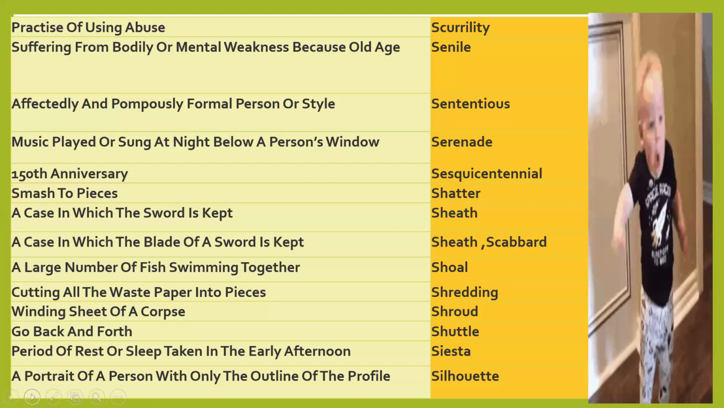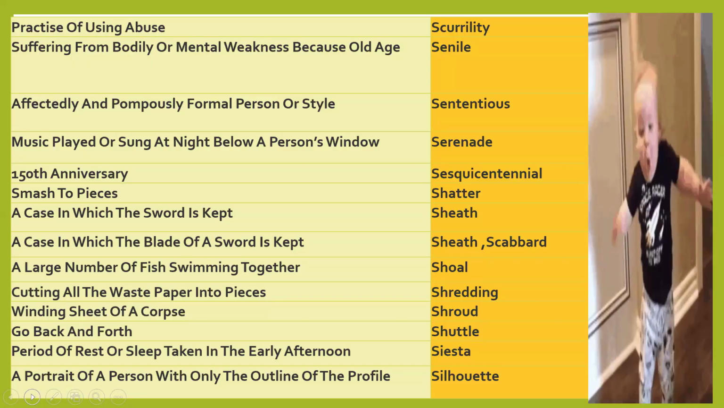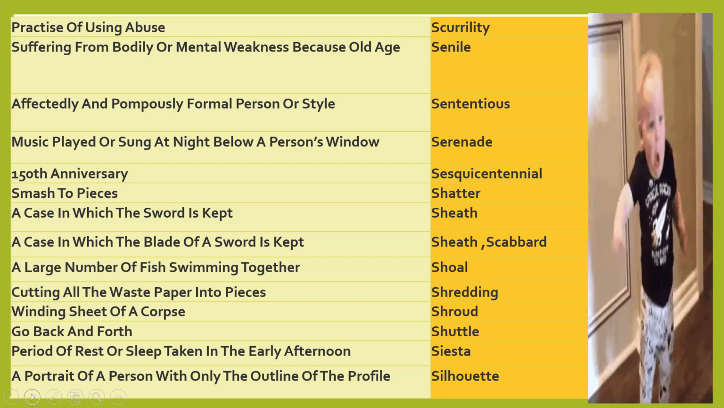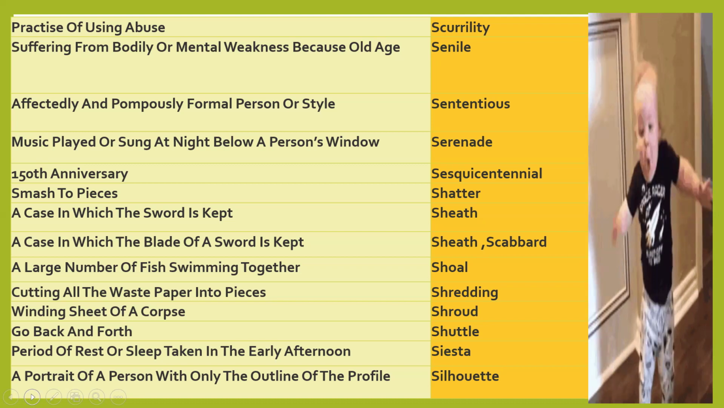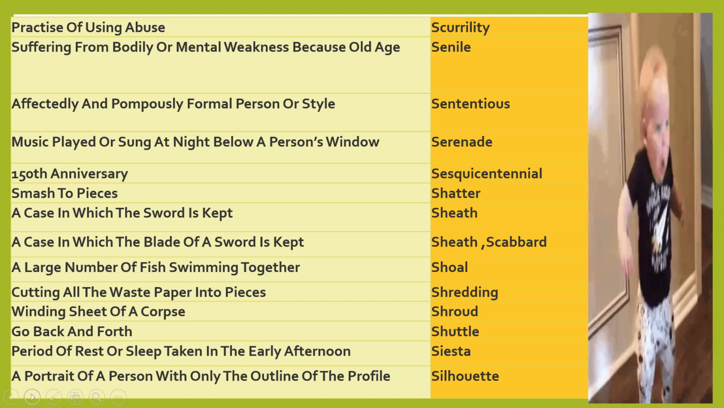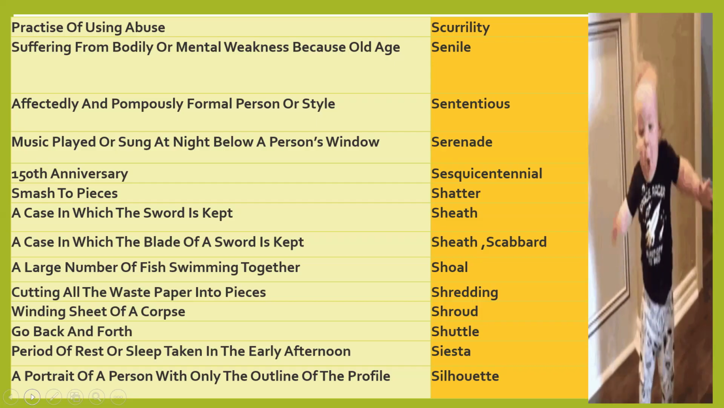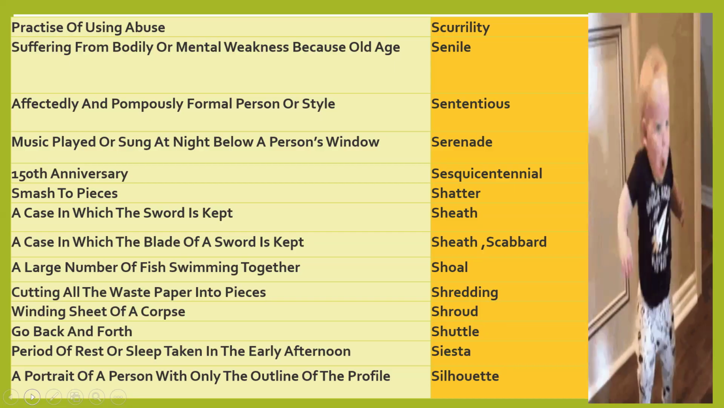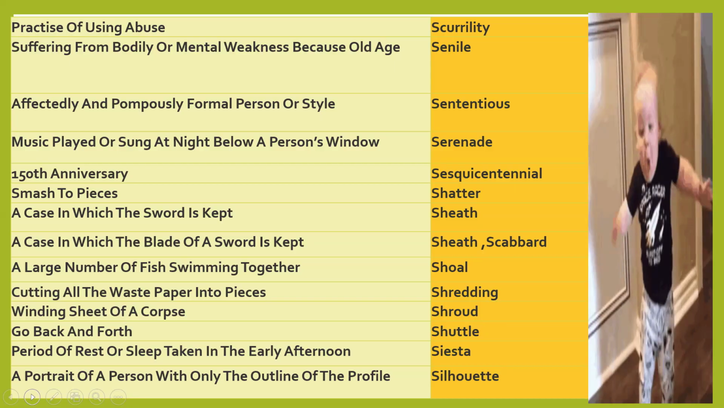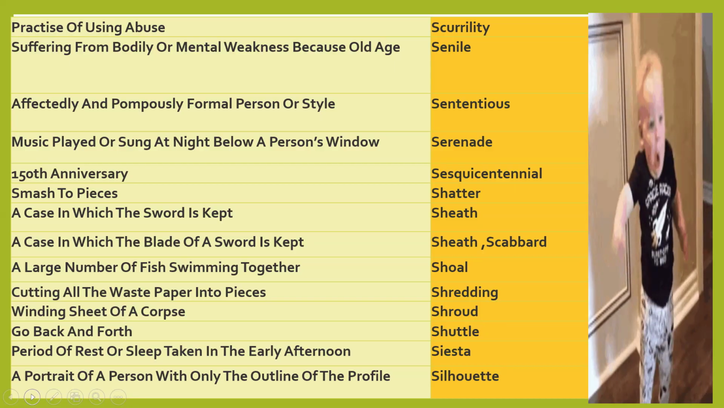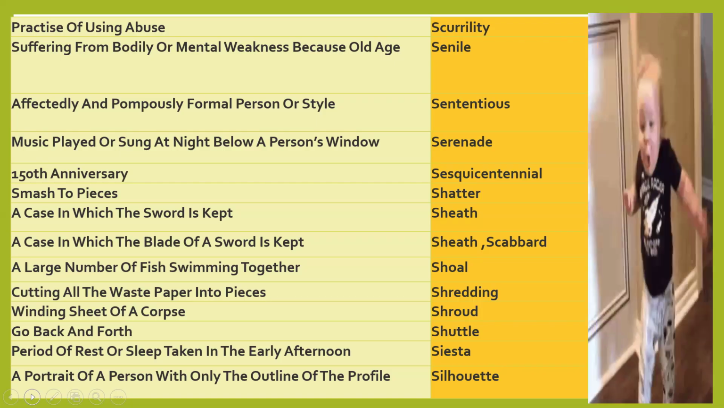Scurrility, the practice of using abuse. A few persons always abuse anyone. The practice of using wrong language, abusive language, one who always abuses. Scurrility. Senile means suffering from bodily or mental weakness because of old age. So take care of old people. If he is suffering, he is senile. Any physical problem or mental weakness because of old age is senile.